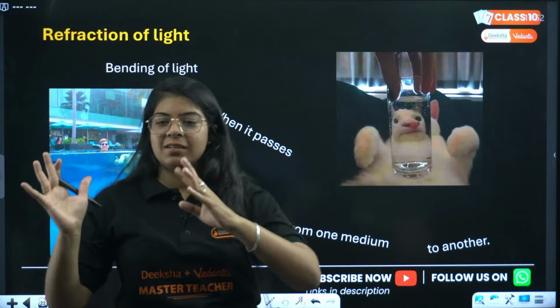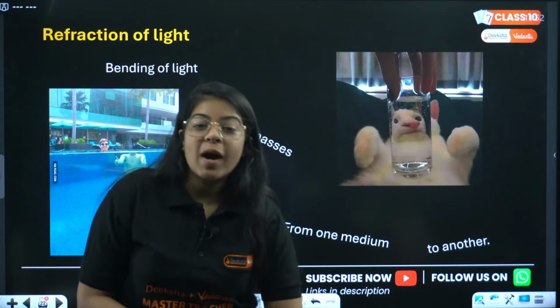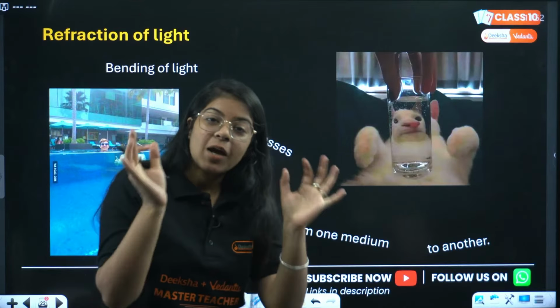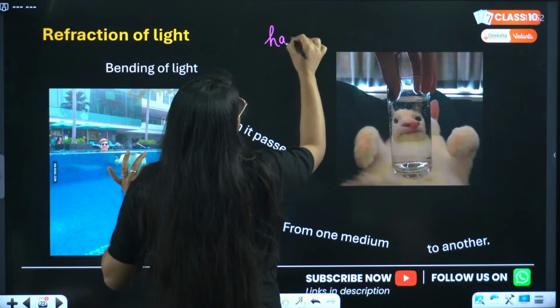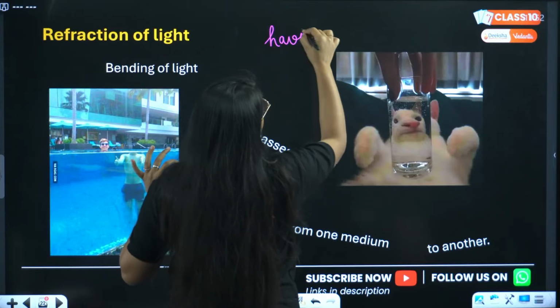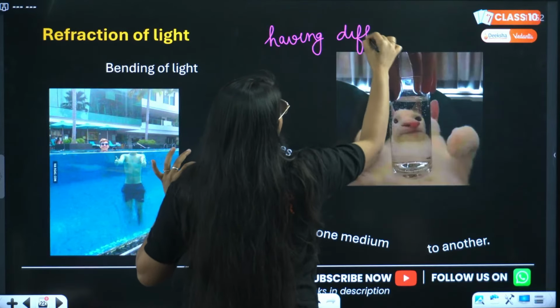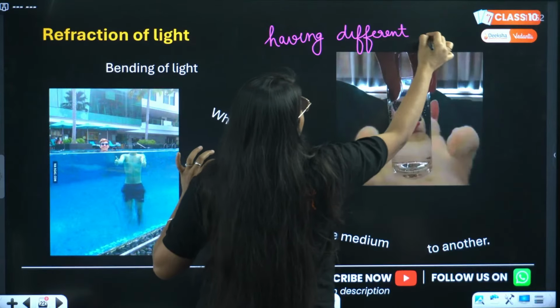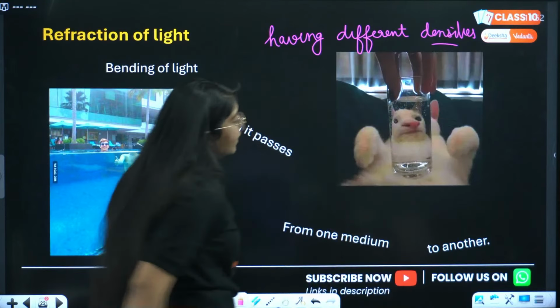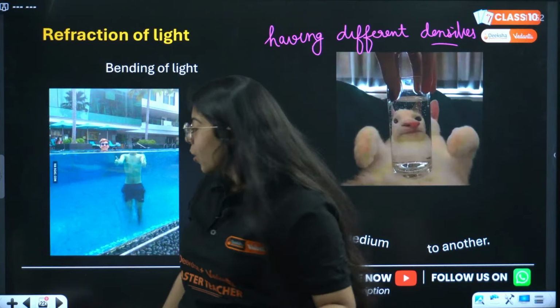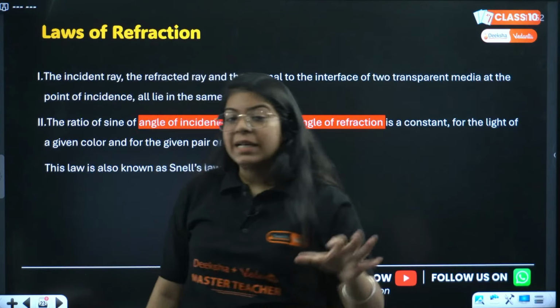Bending of light when it passes from one medium to another having different densities. Those media should have different densities. Very important point.